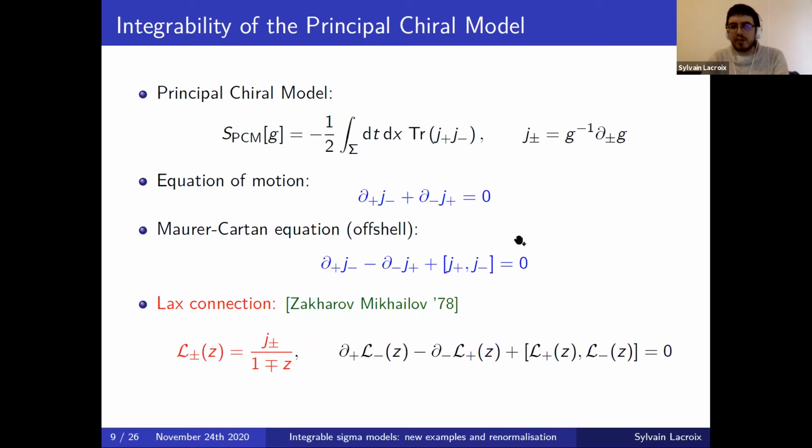So this is true off shell, even without the equation of motion. And by combining these two equations, one shows that the model possesses a Lax connection, which is given by the following expression here in light cone coordinates, dependent on the spectral parameter Z. So from these two equations, one shows that this connection satisfies a zero curvature equation for all values of Z. And this, as I mentioned before, shows that it possesses an infinite number of conserved quantities.